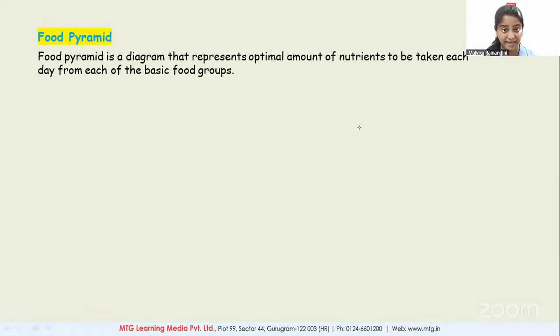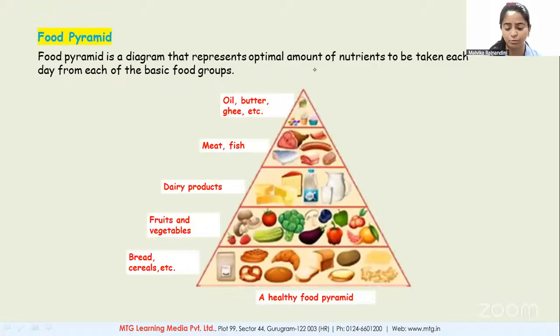Food pyramid is a diagram that represents what? Optimal amount of nutrients to be taken each day from each of the basic food groups. So what are these basic food groups? Bread and cereals. What are bread and cereals rich in? They are carbohydrate rich food. Yes or no? Fruits and vegetables, they are rich in what? Vitamins and minerals. Dairy products rich in vitamins, minerals, as well as what? Your proteins, fat. Meat and fish, protein and fat. Oil, ghee and butter, fats.